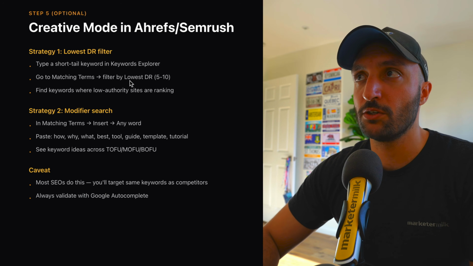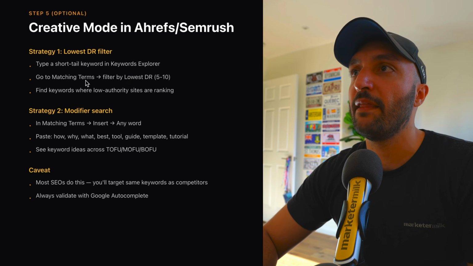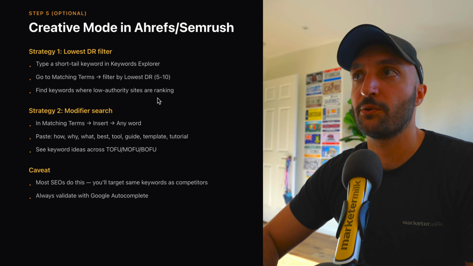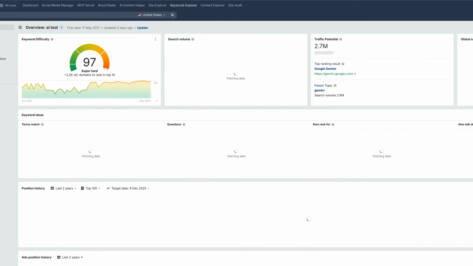You go to matching terms and you filter by lowest DR, say anywhere between 5 and 10, and then you find keywords where low authority sites are ranking. So what does this look like in practice? We can basically type in any keyword, any topic that we want to go after. In this case, we're in the space of AI tools, so I want to go as broad as possible. I'm going to do AI tool and hit search.